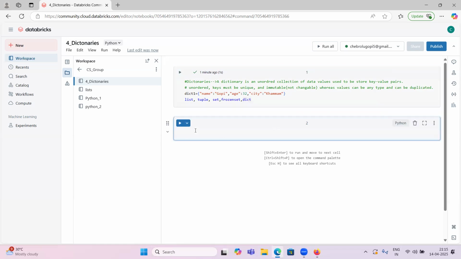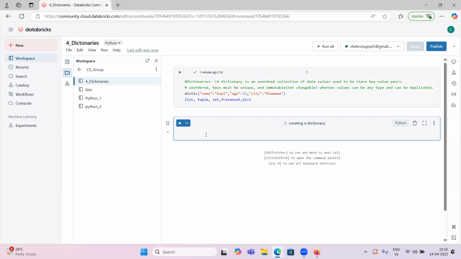So now we will try to create one dictionary. Creating a dictionary. How can we create? Yeah, this is one dictionary. I will now tell how we can convert other data types to this one.